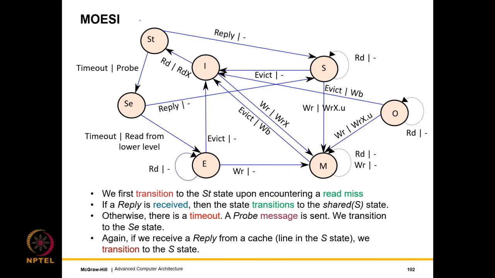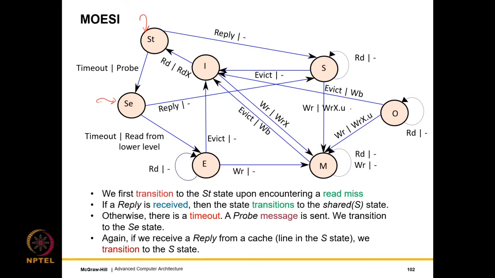So, the rest remaining the same, we'll confine our attention to this part of the diagram. Let us say that from the I state, there is a read miss. Okay, let's first see what happens if there is a write miss in the I state. If there is a write miss in the I state, we simply invalidate the rest of the copies. All right, and so all of them are invalidated.